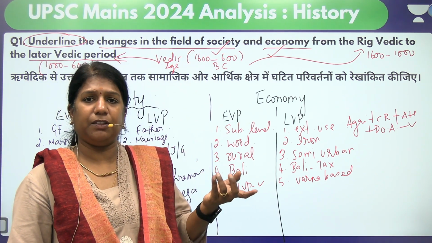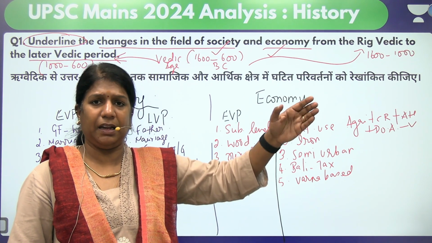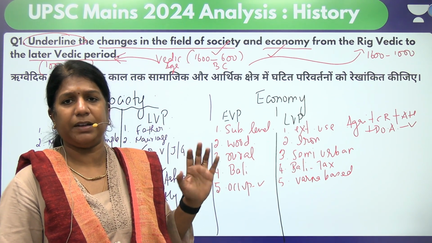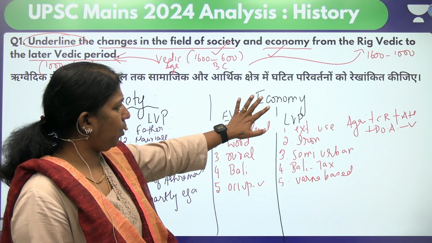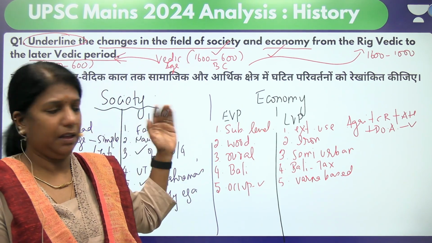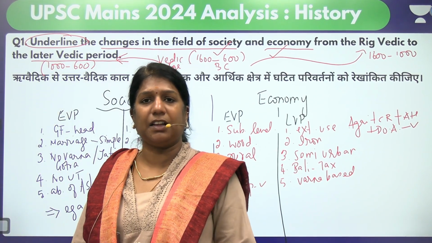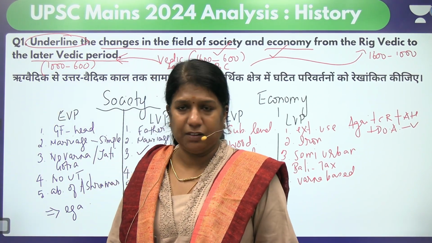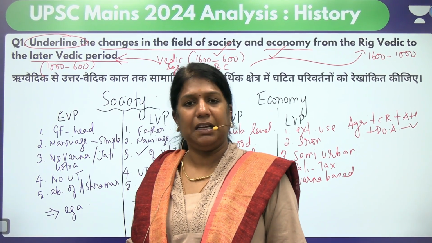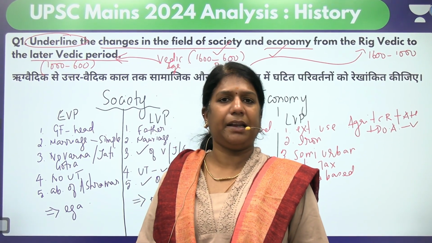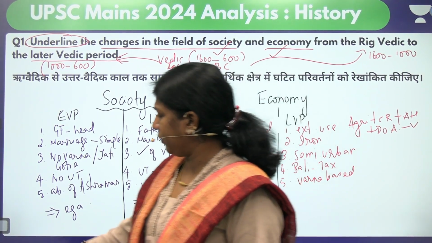So when you look at the changes, gradually, with the developmental structure of the society, the economy has also undergone some sort of changes. These are the major changes we see in economy and in society. Then you can give a conclusion. Generally, a history conclusion can come like thus, therefore, hence. Because the question is just underlined, you have to highlight how the early Vedic period and later Vedic period economy and society was. So this is the first question.